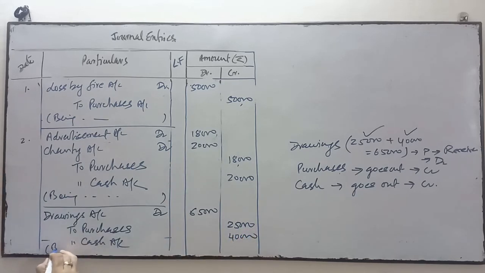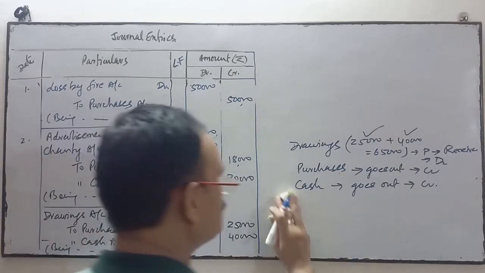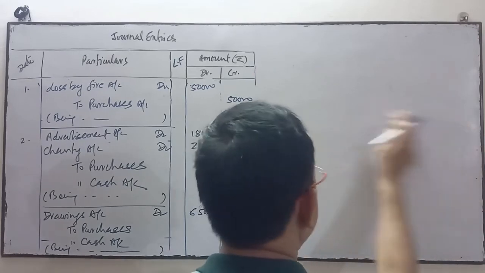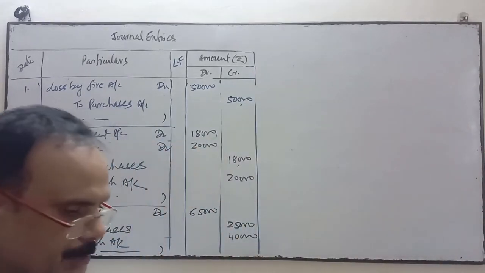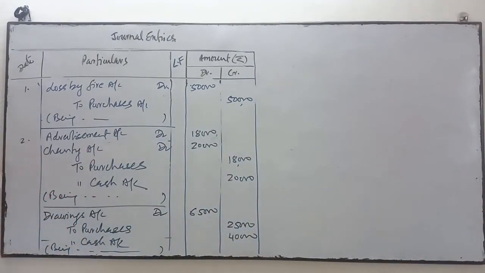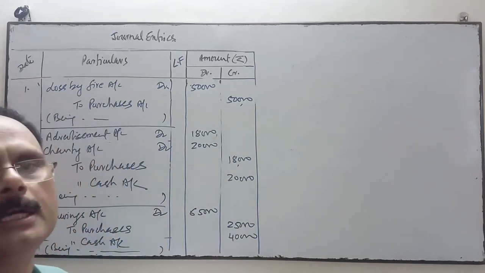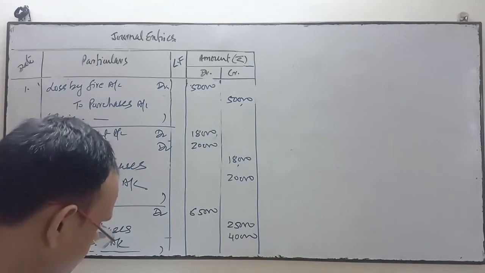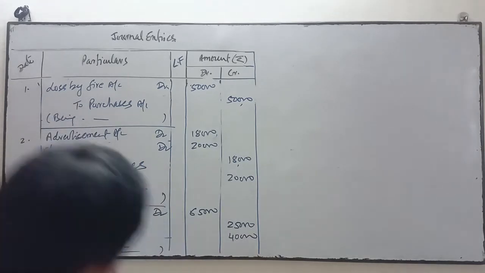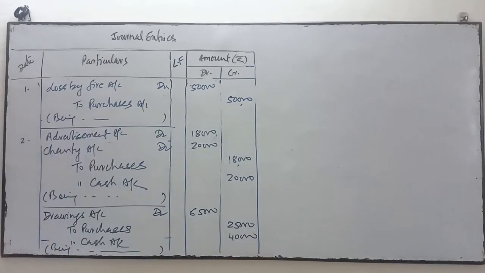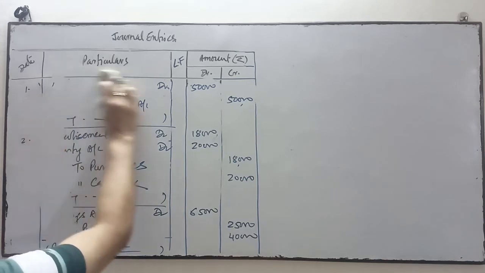In the narration you write: being goods and cash withdrawn for personal use by the proprietor. Third is completed. Now see the fourth transaction.